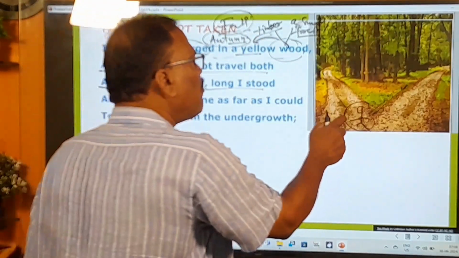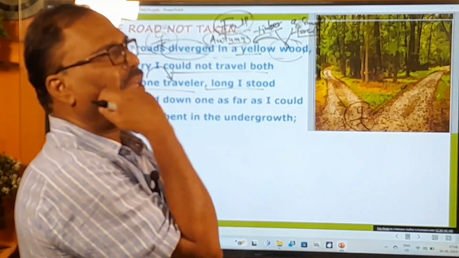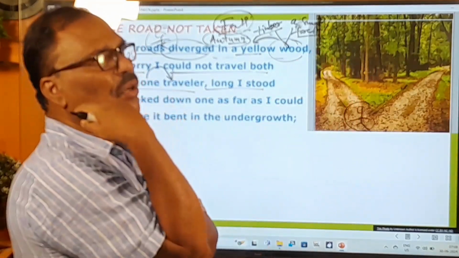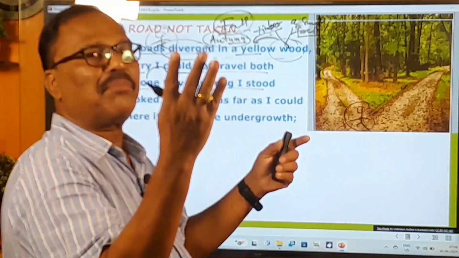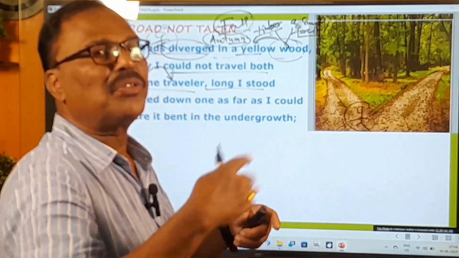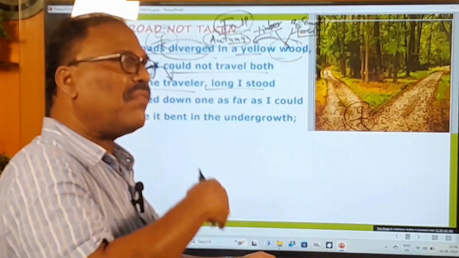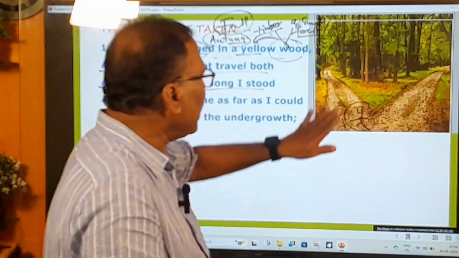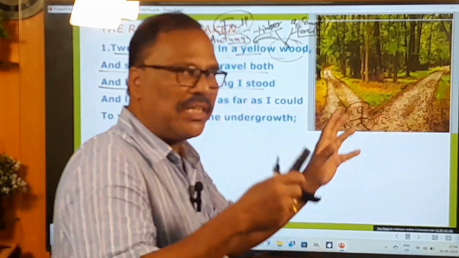He stood here pondering over. Okay, he was looking at these two roads, pondering over which road to take up, which road to walk on, so which road to follow. So he was in a dilemma, whether to take up this road or this road. He was in a dilemma.